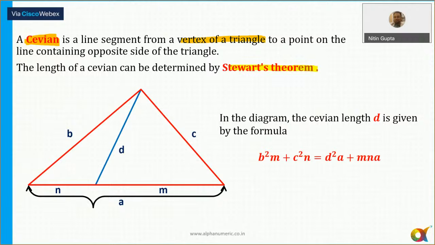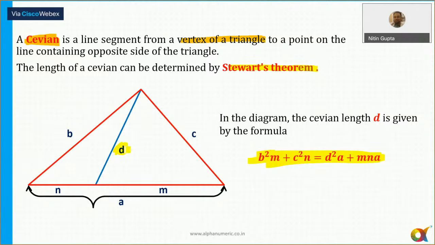Okay. In any triangle, now this is a generalized formula. A special case of it is Apollonius theorem. Apollonius theorem is nothing but a special case of this. Another special case is related to the angle bisector theorem, which I'll come across later. But this result is true for any triangle, whether it is right angled or not, and the line D, whose length is d, can be anything; it need not be an angle bisector, any line will do but it must be a Cevian. So we can apply this formula.